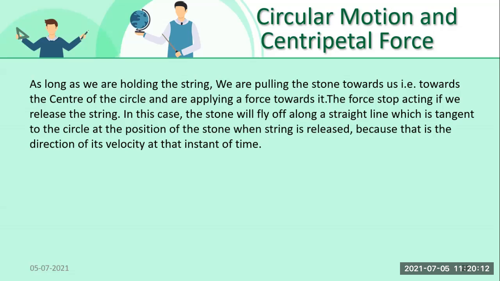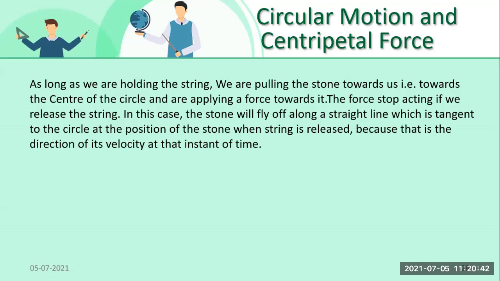Because at that position the direction of its velocity was tangent to the circle, and at that time instant that was the direction of the velocity. Hence, it flies off along the tangent of that circle.